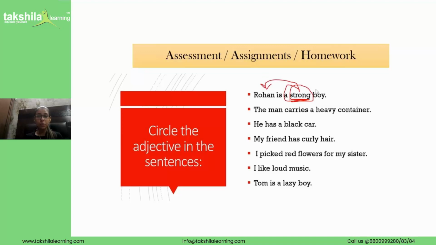Then let me do one more for you. Let's do the last one. Tom is a lazy boy. Rohan and Tom are friends, and Rohan is very strong, but Tom is a very lazy boy. So the word lazy is an adjective. You can take the screenshot and I hope to check all these five sentences in the next class.